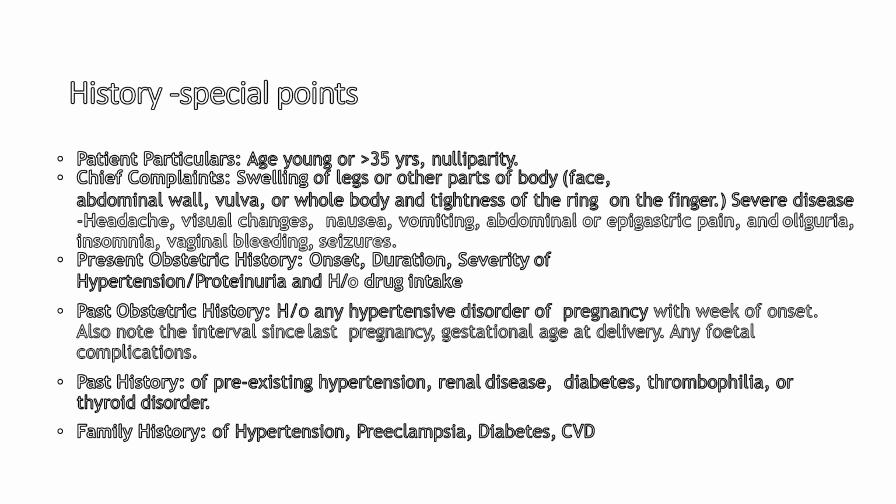We have to take a detailed obstetric history, both present and past, regarding any hypertensive disorders, use of antihypertensives, then presence of pre-existing hypertension, renal disease, diabetes, thrombophilia, thyroid disorders. Then family history has to be thoroughly taken.